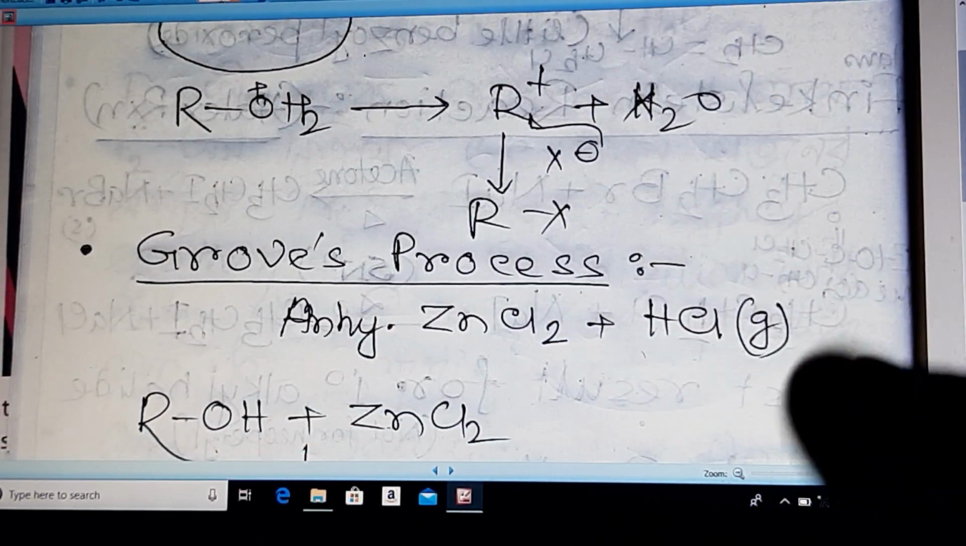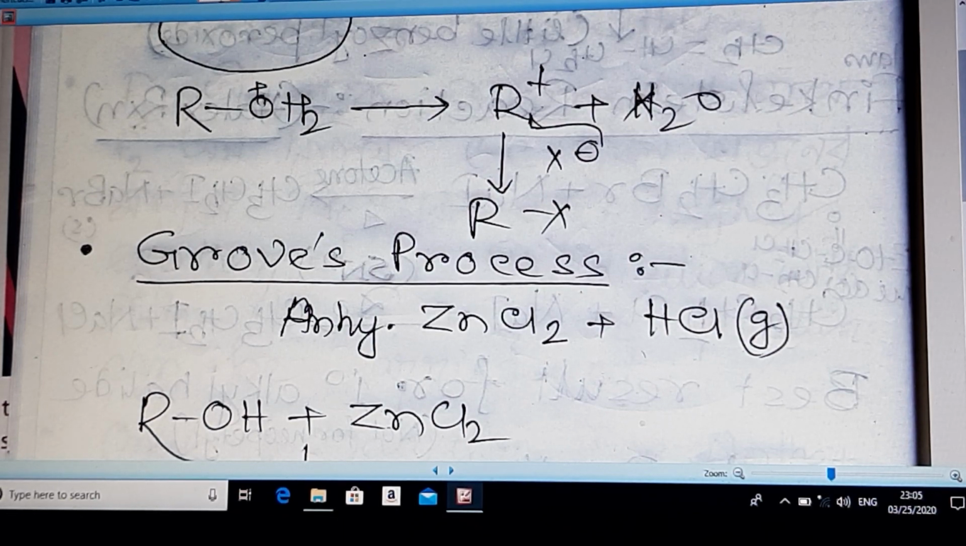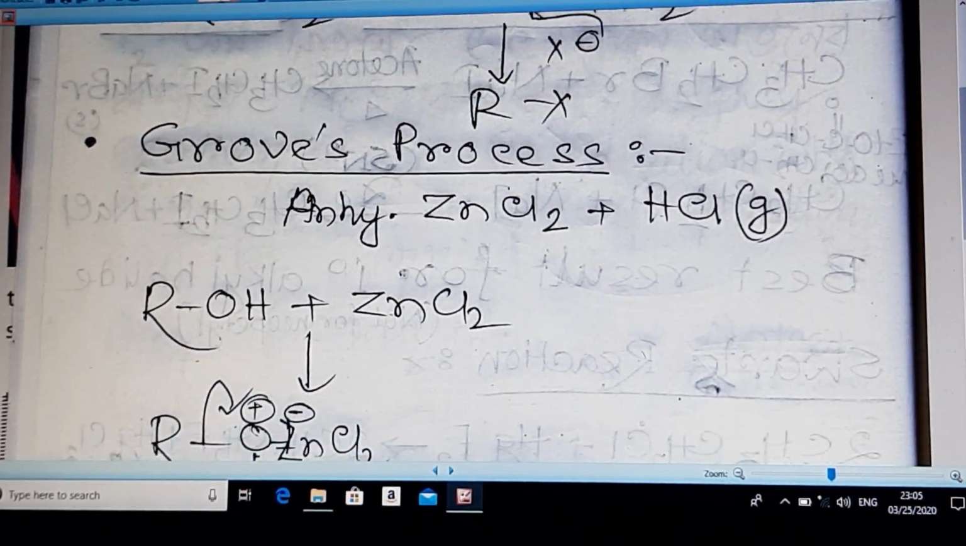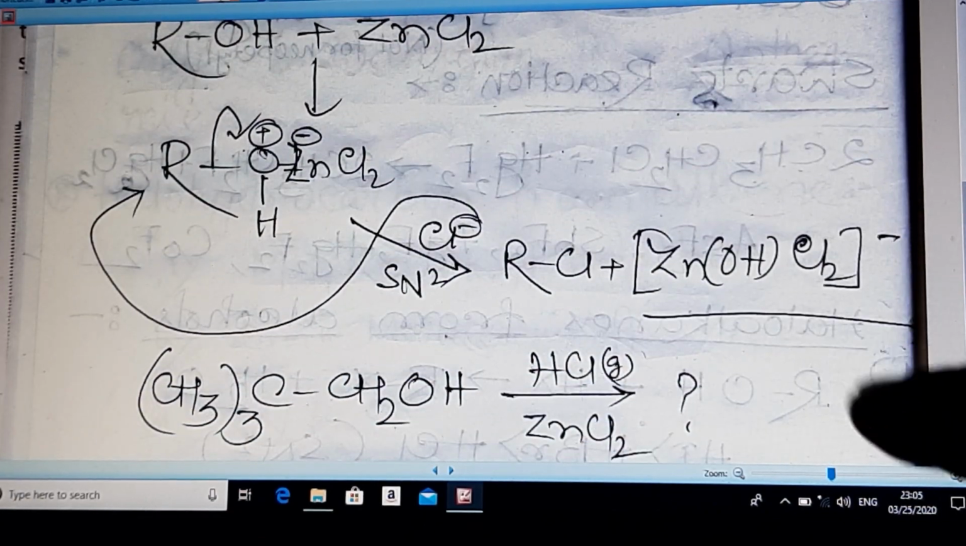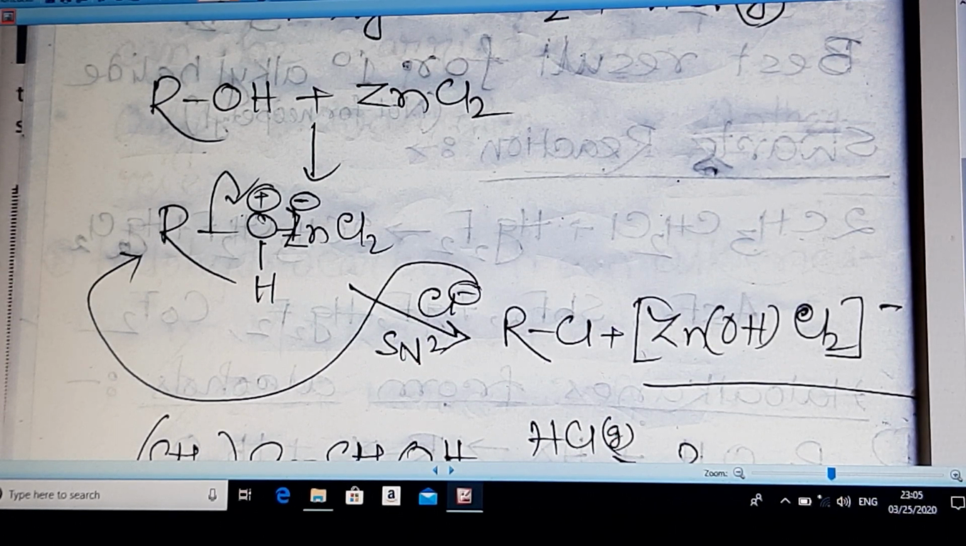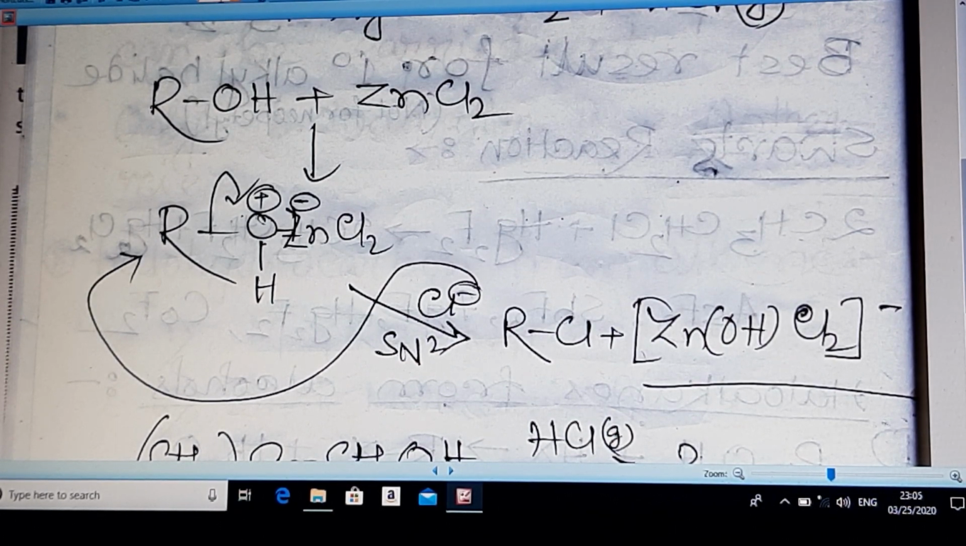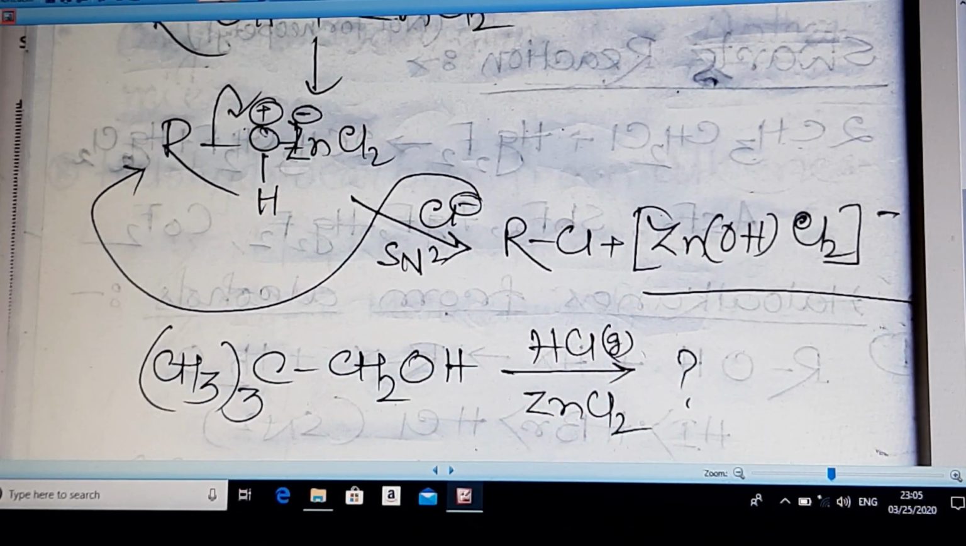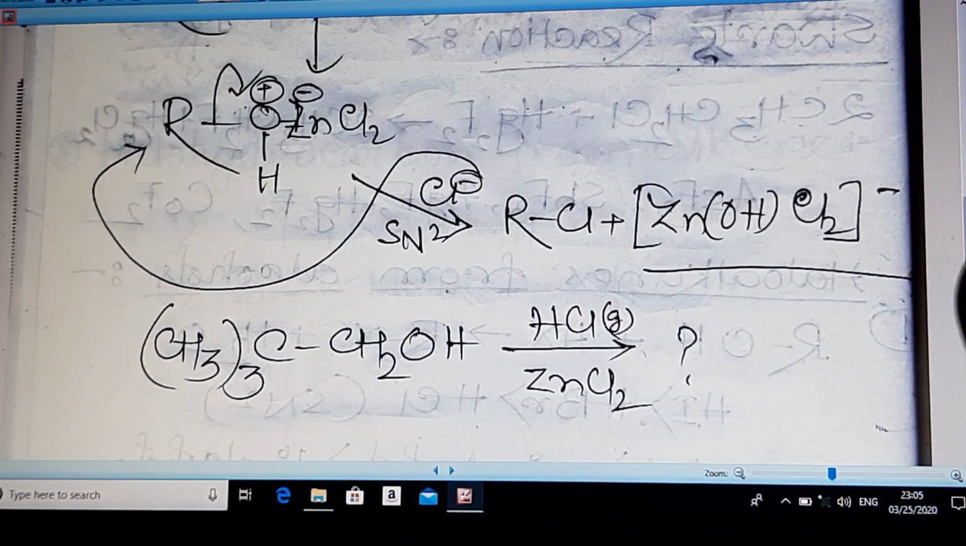In case of Groove's process, anhydrous ZnCl2 and conc. HCl gas is taken, I told you a few minutes ago. In that case, SN2 path is followed. You can see SN2 path is followed. Look at this. Alcohol at the beginning is reacting with anhydrous ZnCl2, which is acting as a Lewis acid, to form ROH+ZnCl2-, and RCl is the ultimate product following the essence of SN2 mechanism.